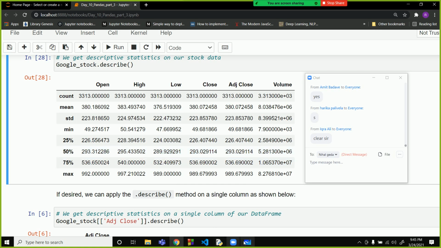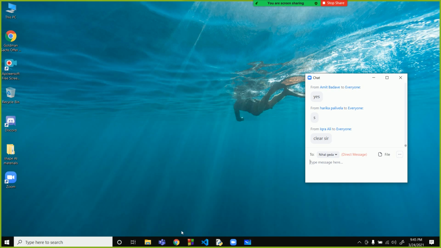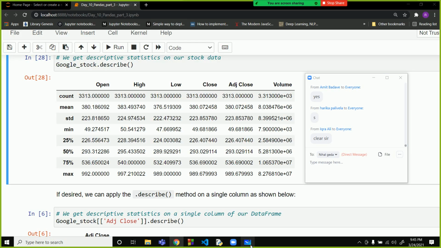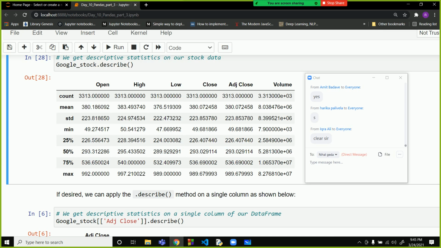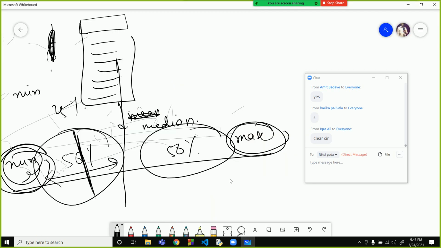What is 25%? 25% is a mark such that 25% of values over here are below this point. Okay, so the minimum is standing over here and 25% is this much. Since 75% is the 75% mark, it is over here.